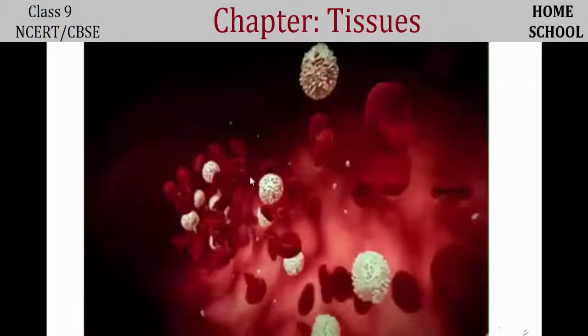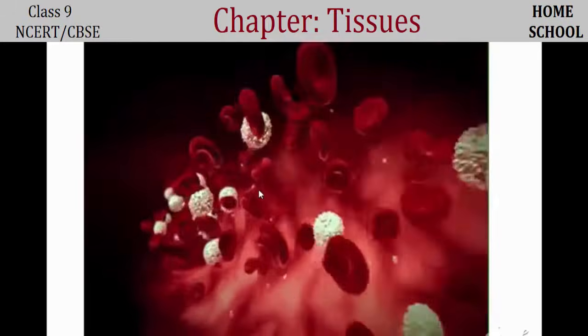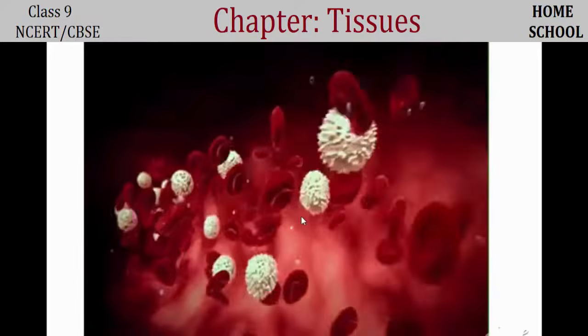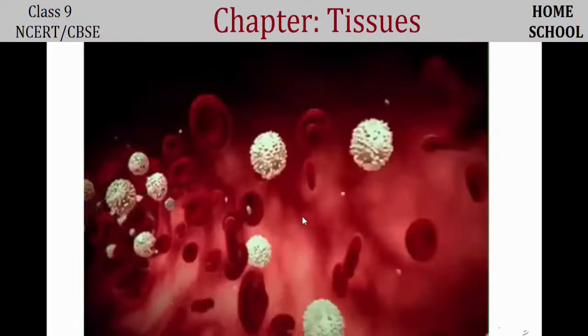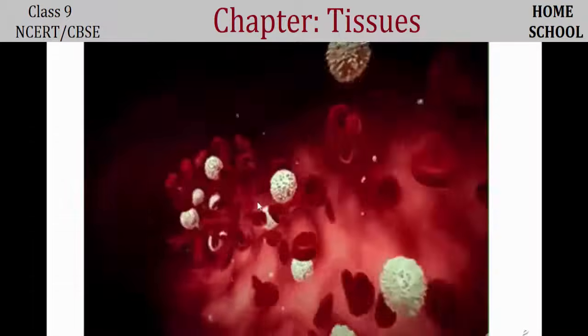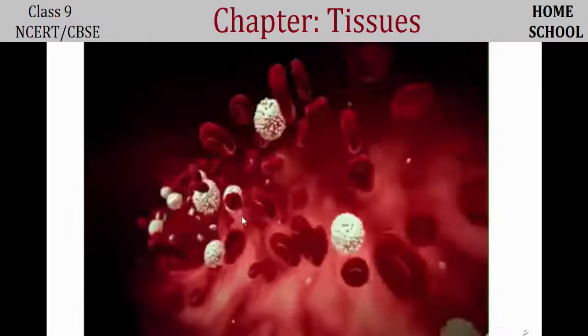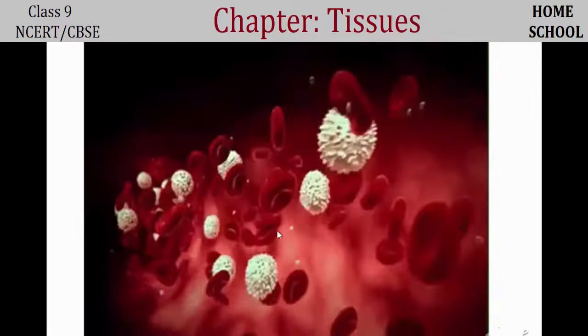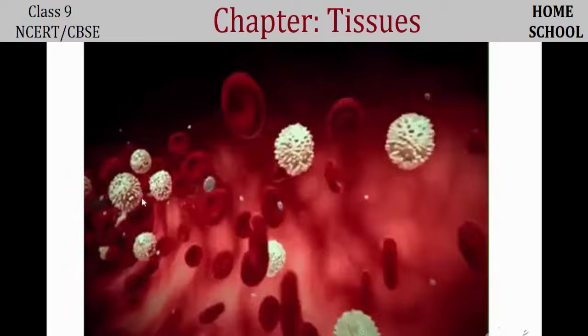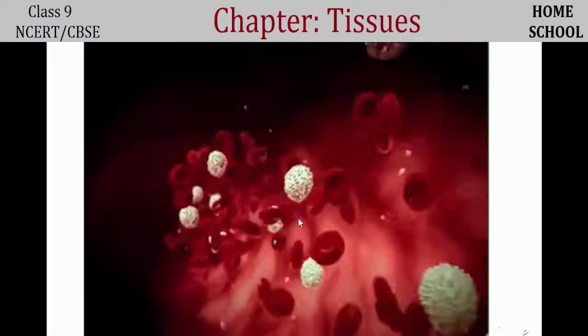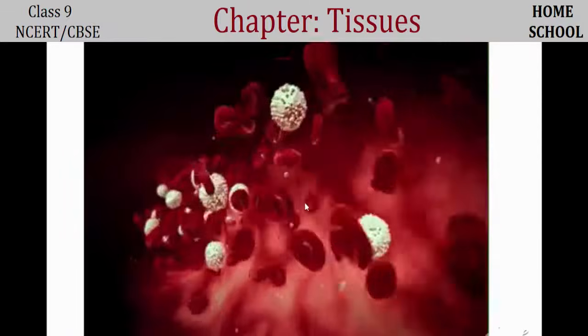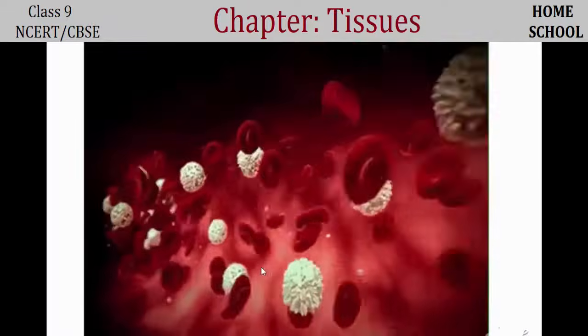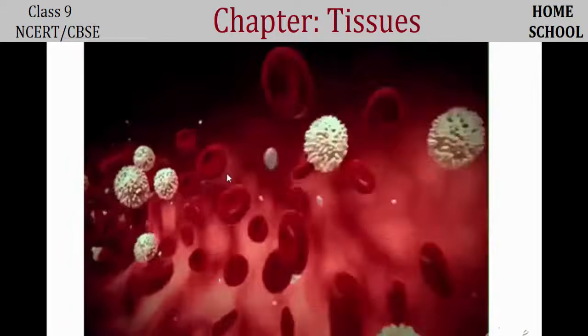Red blood cells, what is the function of red blood cells? It contains hemoglobin, and these are the cells that are carrying oxygen, mainly oxygen, to all parts of a body. And these white color stuffs are white blood cells. And what do they do inside a body, guys? They are a part of immune system, right?